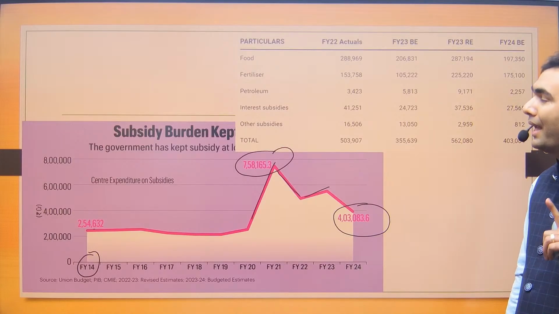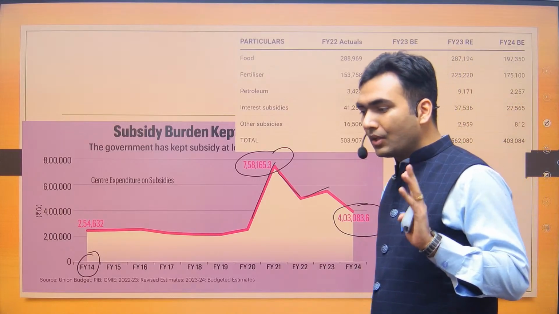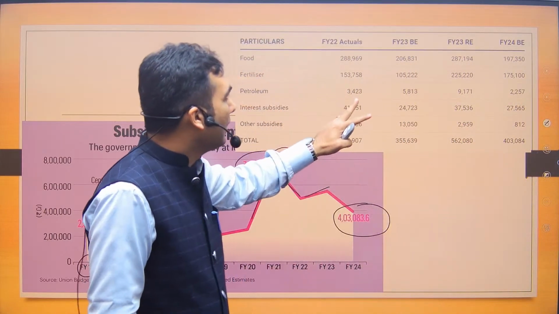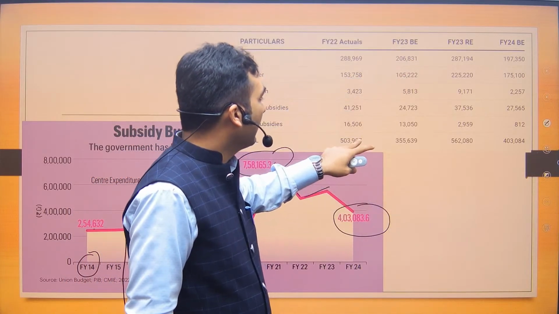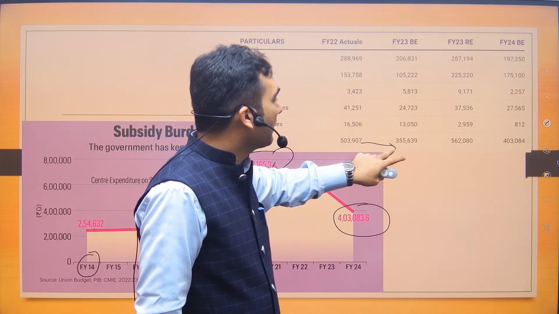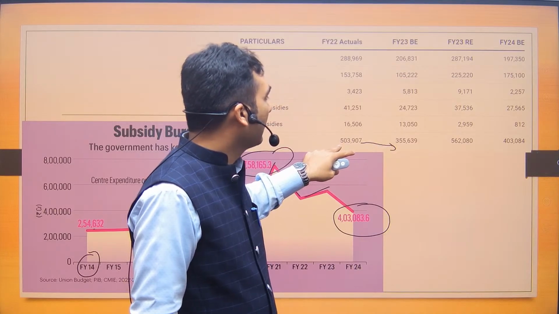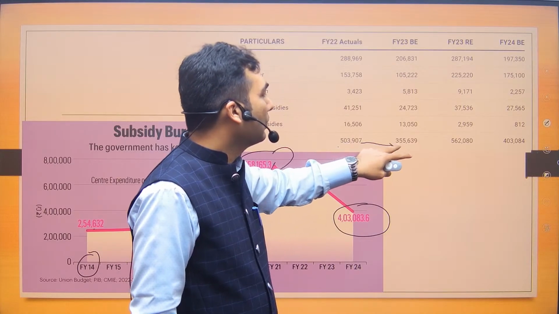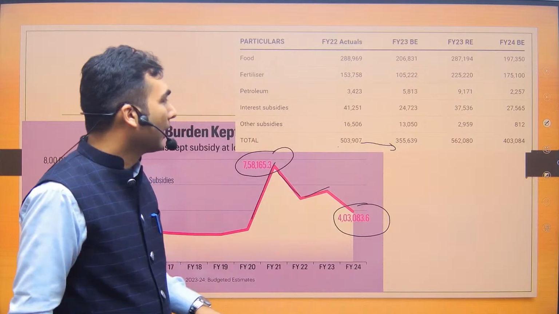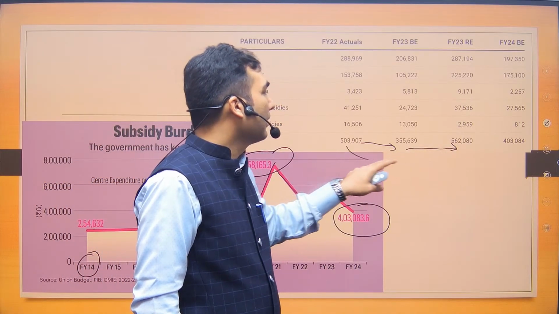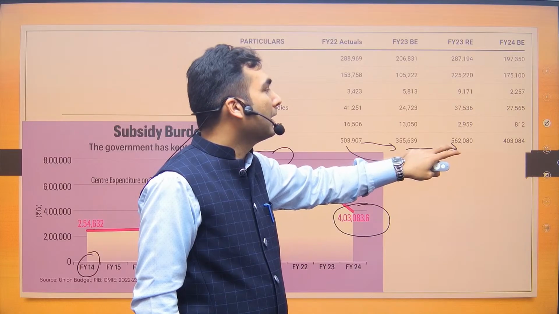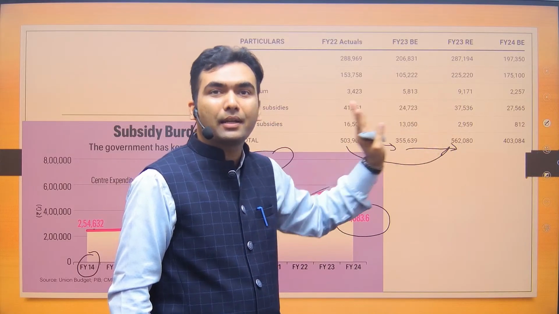However, things are not that good either, because I will tell you why. Last year also, government had made a plan in its budget estimate that it will reduce the subsidy burden from 5,03,000 crore to 3,55,000 crore. But ultimately, at the end of the year, government ended up increasing its spending. ये number याद नहीं रखने हैं.